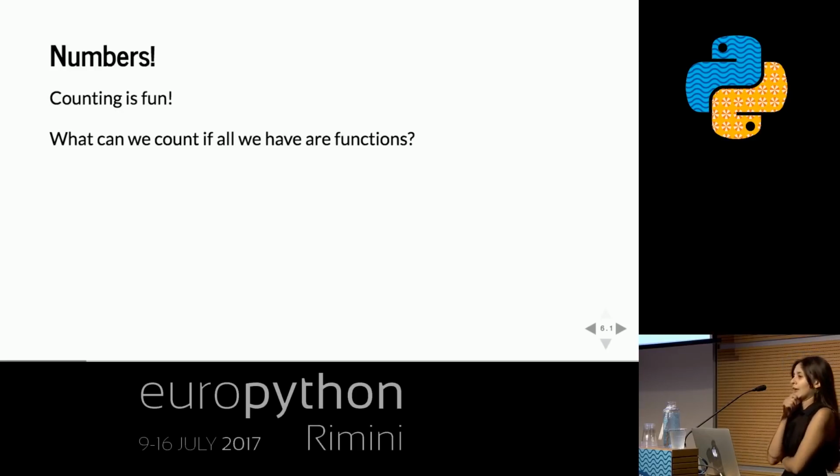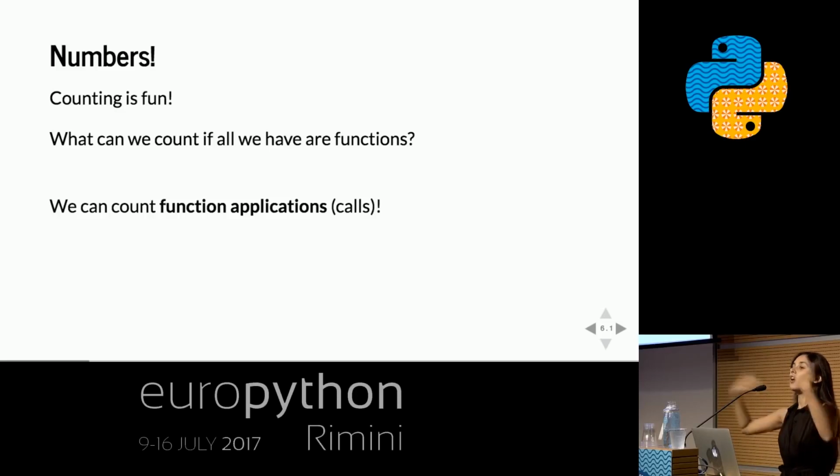So all we know how to do is create functions and then call them, apply them. What could we do with that? Well, we could think of applying a function as counting one, and applying it again as counting another one, and applying it again as counting more. So we could think of counting as counting calls to a function, or counting function applications.